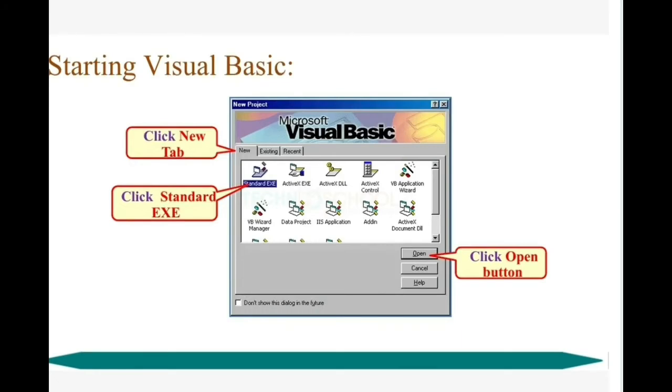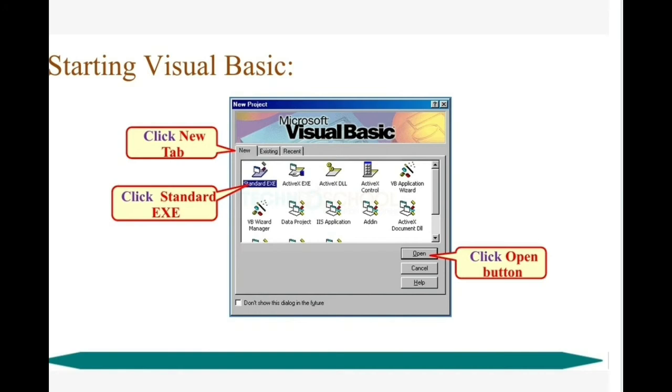Let us discuss starting Visual Basic. Once you have clicked the menu in your programs, all programs list, this is the first screen, the starting Visual Basic. You can see more icons here. Here you have to click the New tab, Standard EXE, and the other icons I will explain later, because you don't need the concept of these features yet in Visual Basic. Click Standard EXE and click the Open button. Your form will be opened.